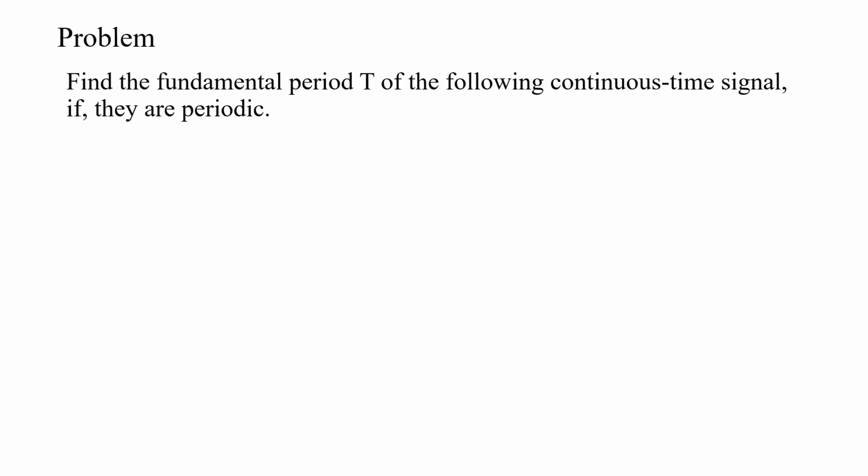Now, we will start with the problems. Find the fundamental period of the following continuous time signals if they are periodic. If aperiodic, remove it. So, the question is x of t is equal to e to the j 5t. With jt, what is there? 5. So, omega naught is 5. This is periodic, since e to the j theta is cos theta plus j sin theta.